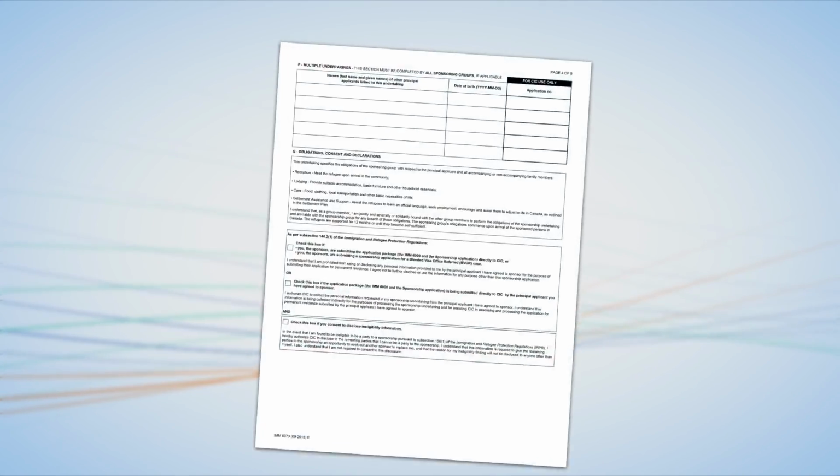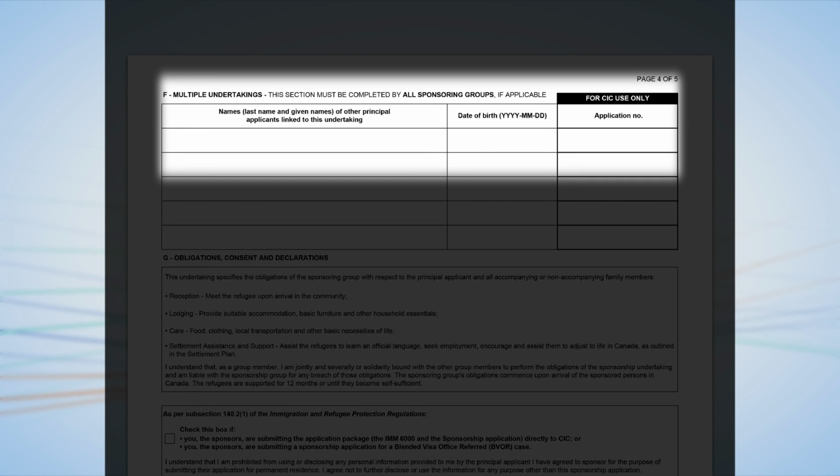Section F, Multiple Undertakings. This section links related sponsorship cases together if there is more than one. Family members who are not considered dependents must have a separate sponsorship undertaking application. For example, cousins or siblings would need to have separate sponsorship applications. But by filling out this section, you can ensure that these forms would be linked.